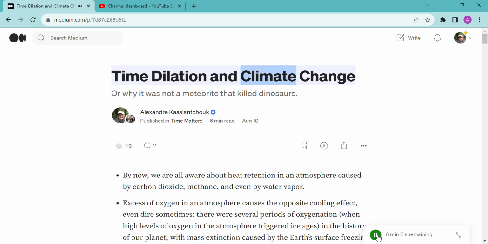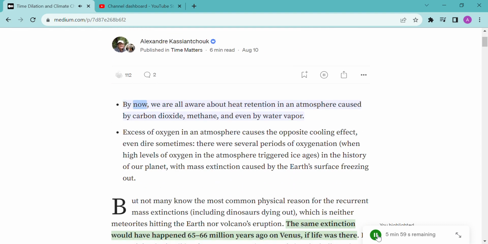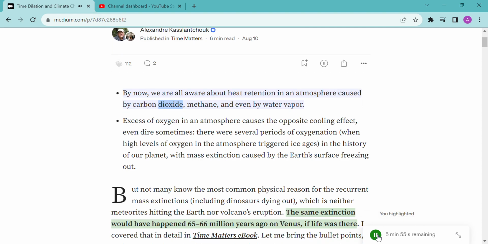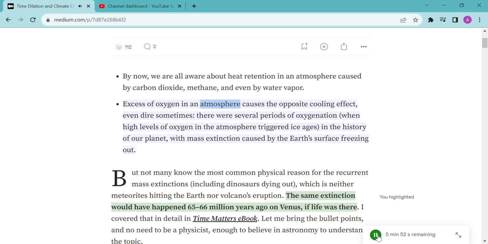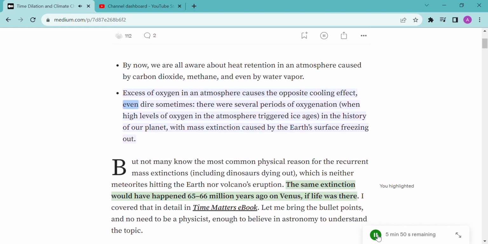Time dilation and climate change. Or why it was not a meteorite that killed dinosaurs. By now, we are all aware about heat retention in an atmosphere caused by carbon dioxide, methane, and even by water vapor. Excessive oxygen in an atmosphere causes the opposite cooling effect, even dire sometimes.